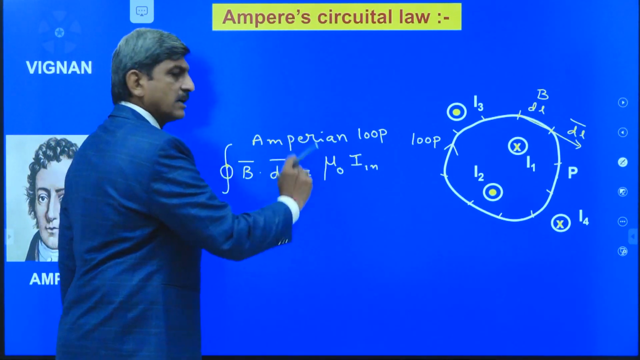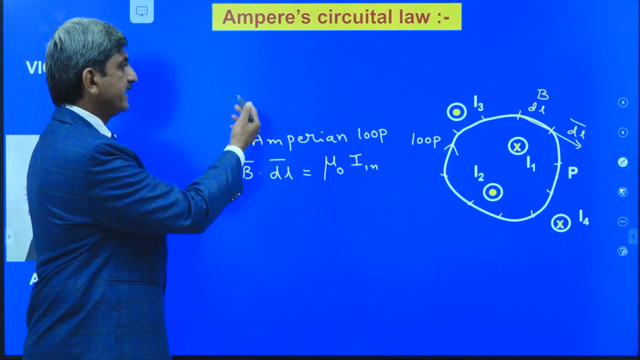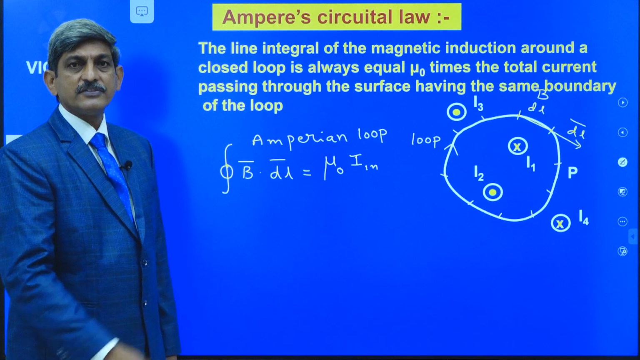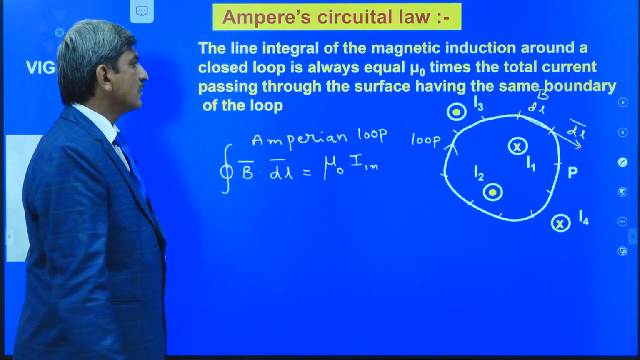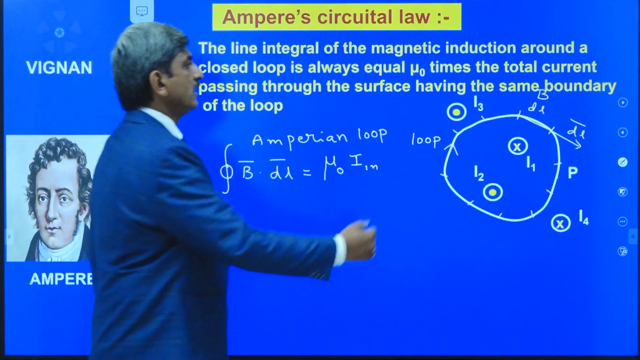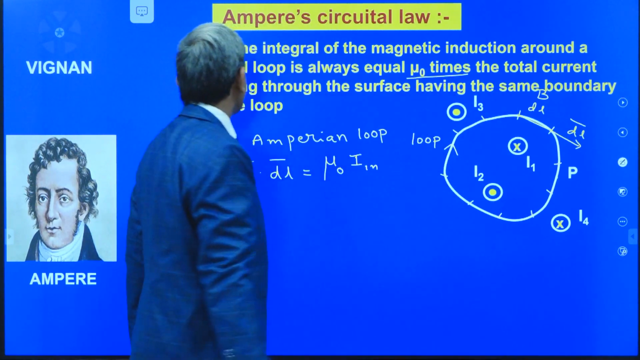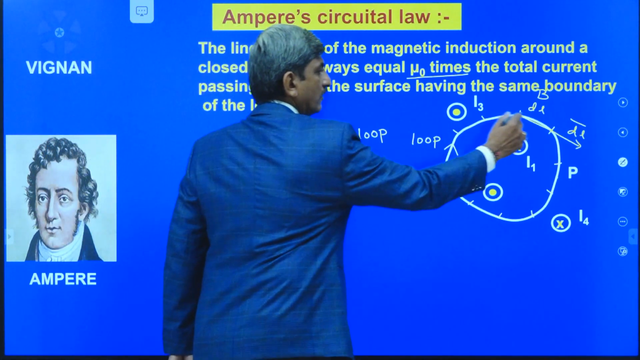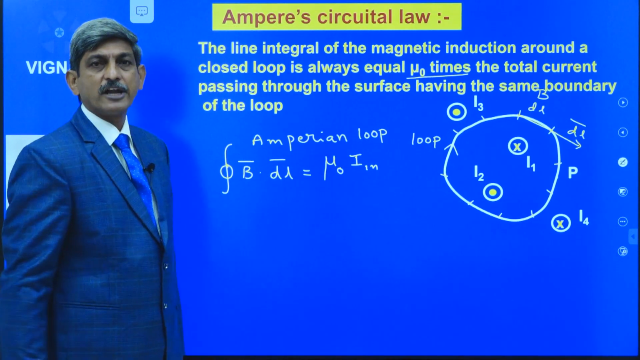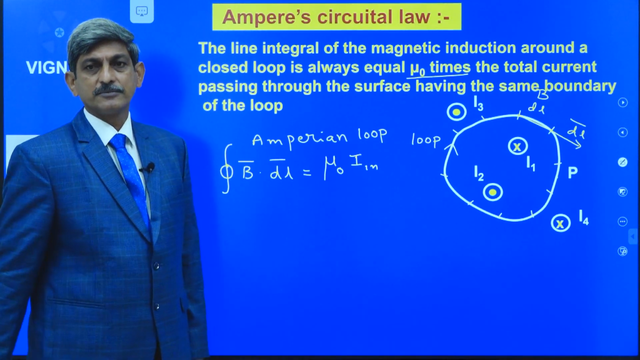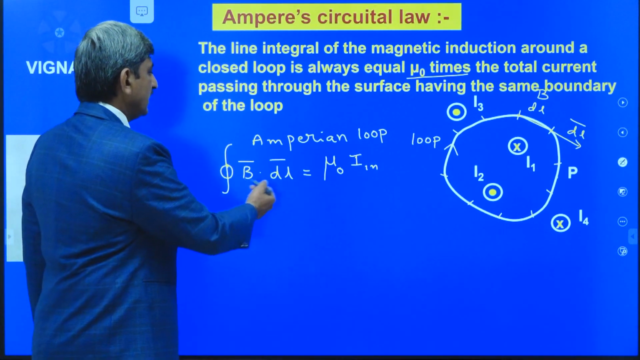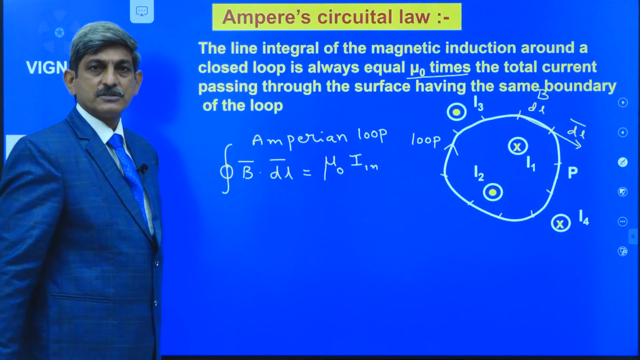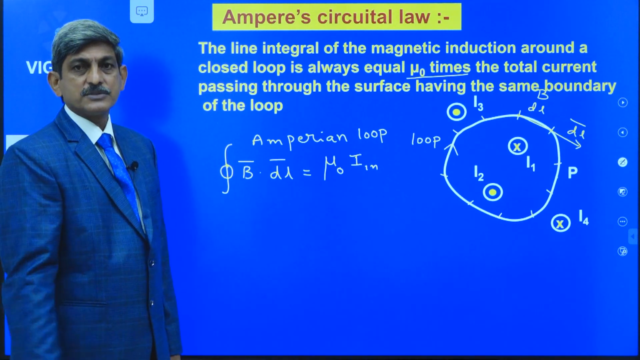So Ampere's law can be expressed in words as: the line integral of the magnetic induction around a closed loop is always equal to mu naught times the total current passing through the surface having the same boundary as the loop. This is the statement of Ampere's circuital law. In this mathematical form of the law, there are different terms. What is the meaning of the terms?